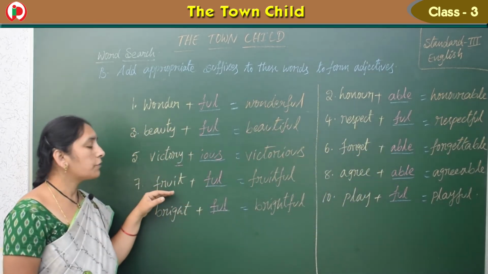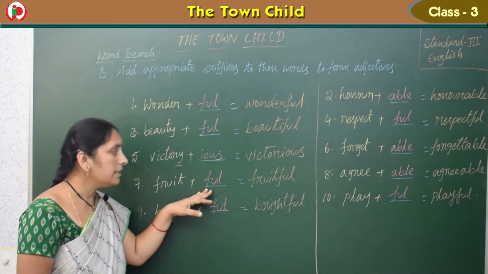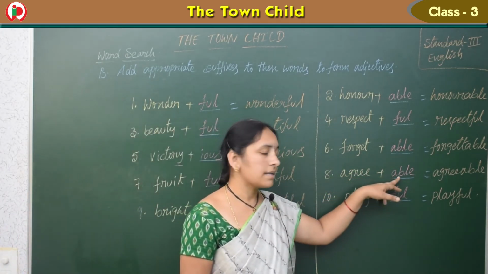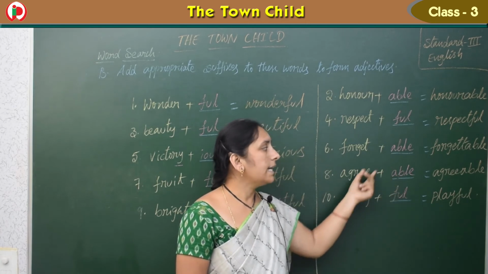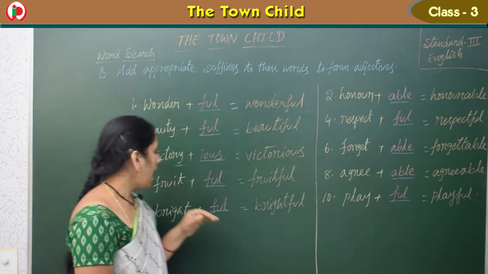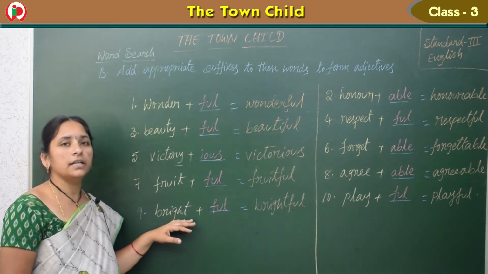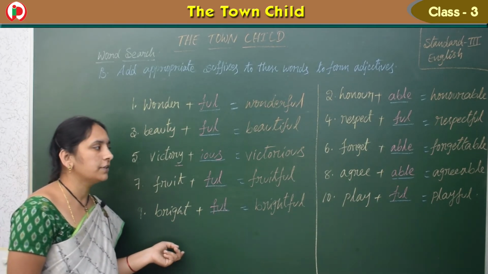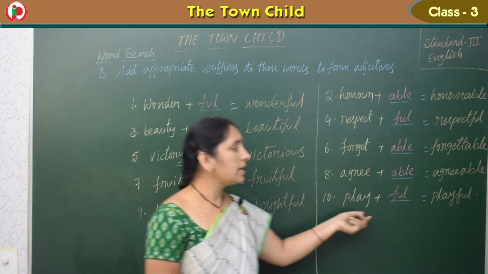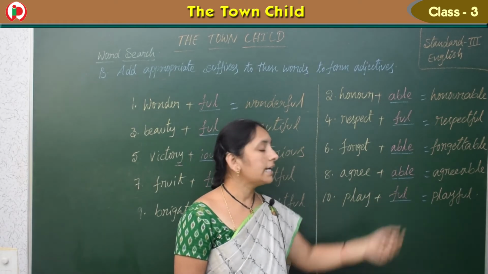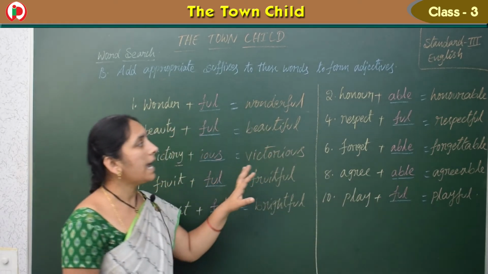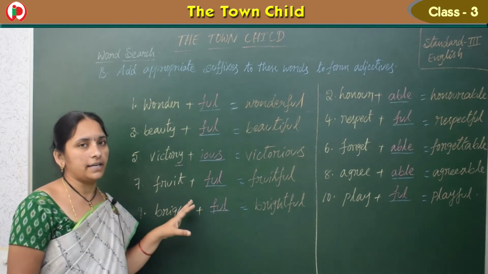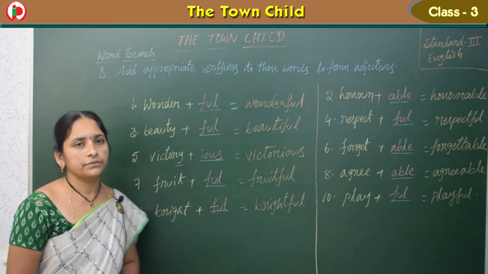Fruit plus full, fruitful. Agree plus able, agreeable. Bright plus full, brightful. Play plus full, playful. So these are the adjectives from the given words by adding the suffixes. Okay children, note it down.